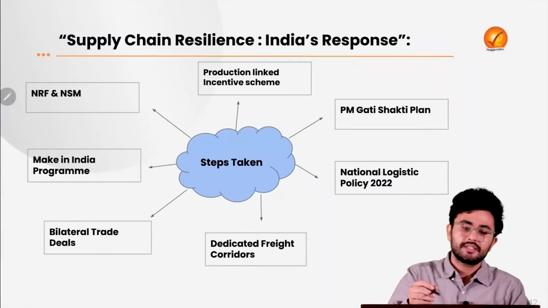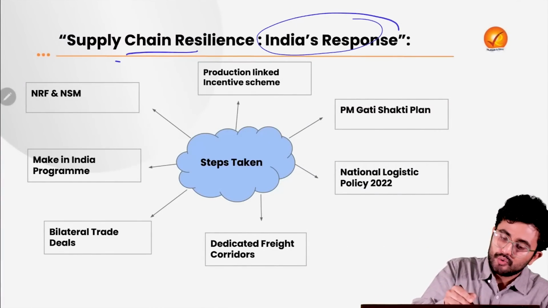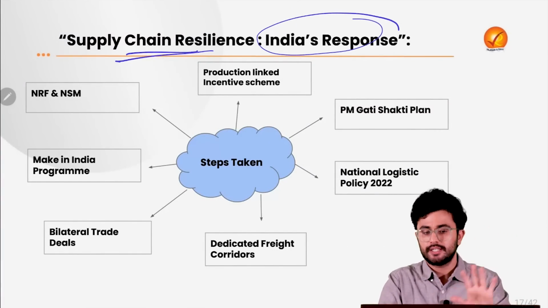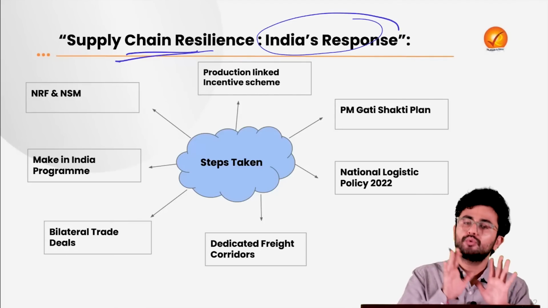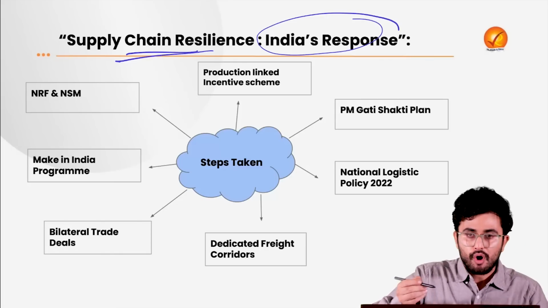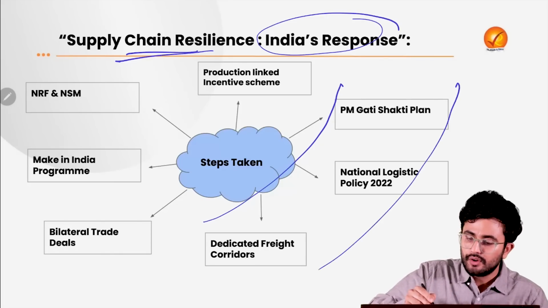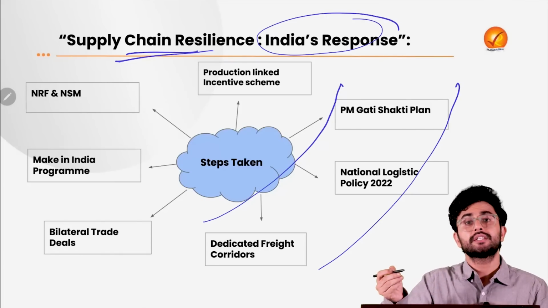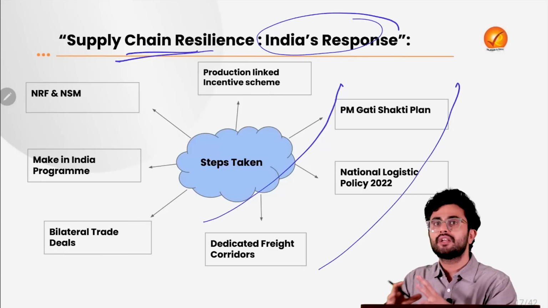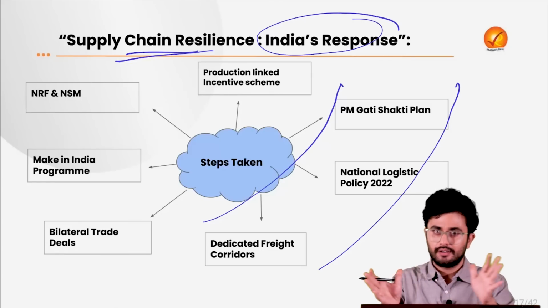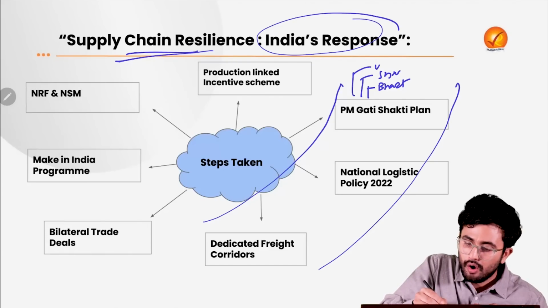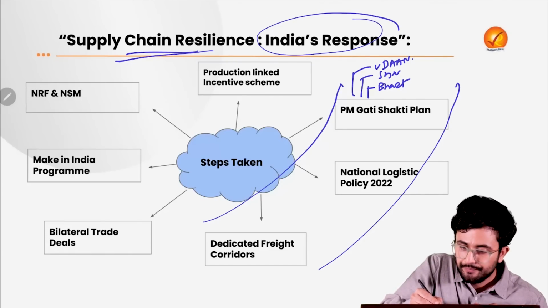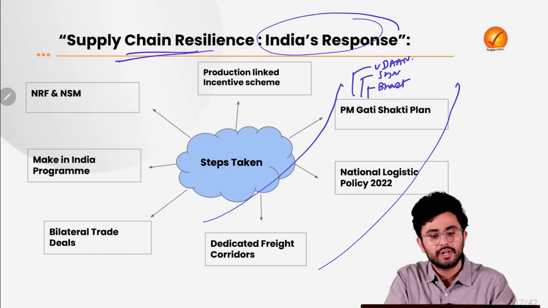So what are the steps which India has taken to ensure supply chain resilience? We can divide the steps which have been taken into three components. First is what we have done to improve our logistics. There is the PM Gati Shakti plan where we are incorporating all the steps which we have taken in the various sectors to improve our logistics, such as Bharatmala, Sagarmala, or the UDAN initiative, which appeared in your Mains 2024 as well.